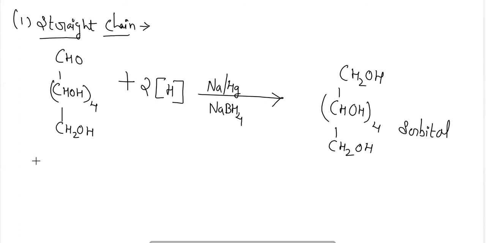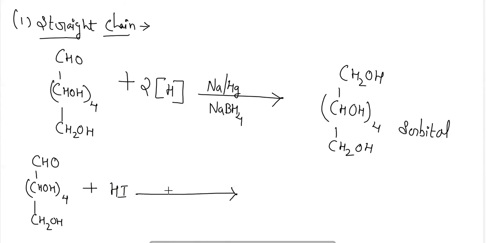Next, for identification of straight chain, we can use another reaction also, where prolonged heating with HI, that is hydroiodic acid, and red phosphorus at 100 degrees Celsius gives a mixture of n-hexane and 2-iodohexane. So here glucose is reacted with hydroiodic acid in the presence of red phosphorus at a temperature of 100 degrees Celsius.